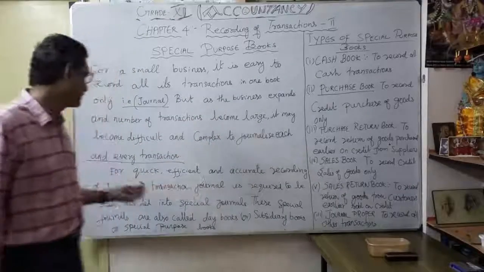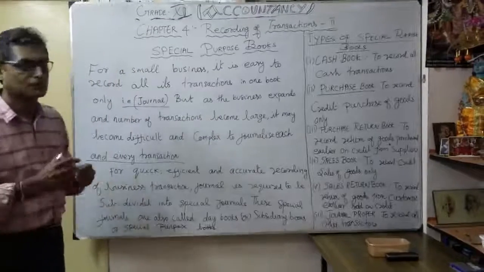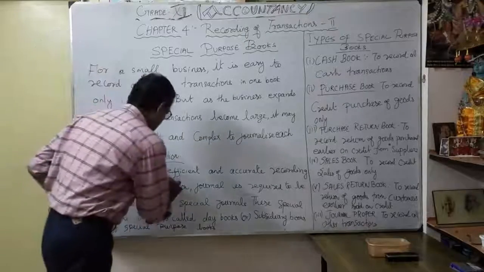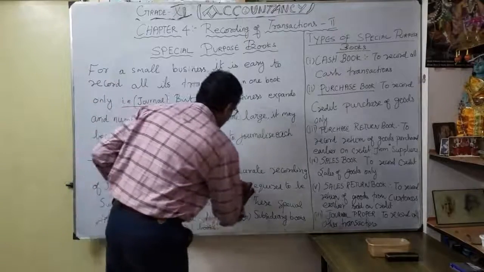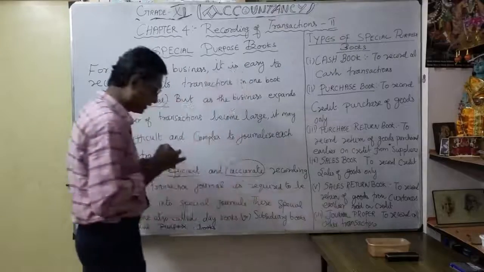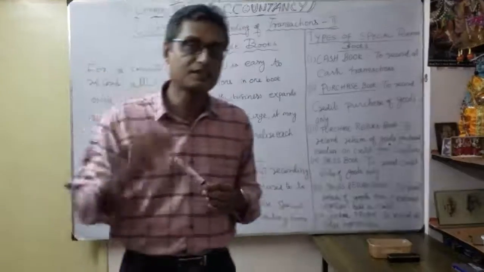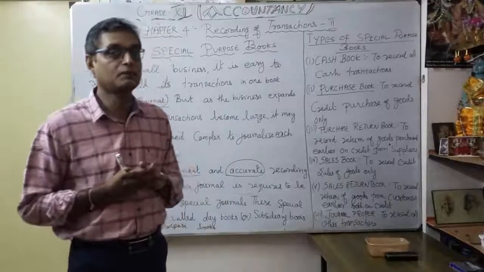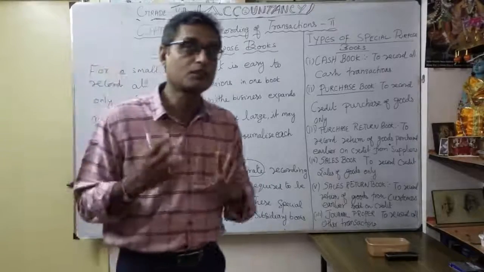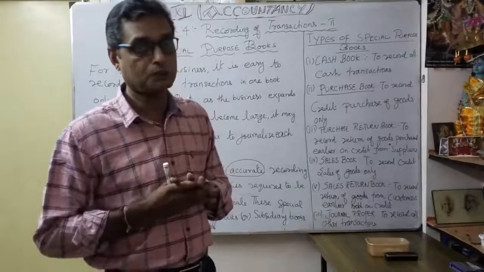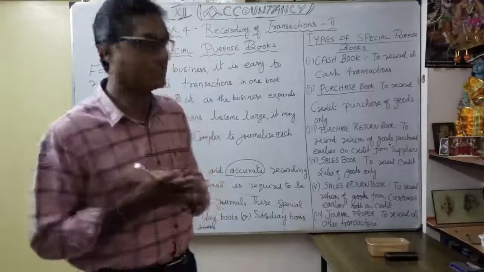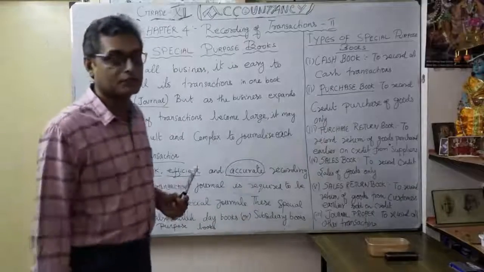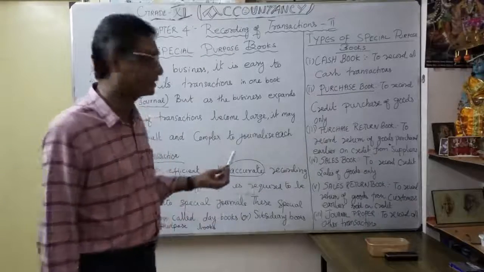That is why we need quick, efficient and accurate recording. In accountancy, the word accurate is very important. We already studied why you are doing accountancy and recording of transactions: accuracy is the advantage and purpose of accountancy.